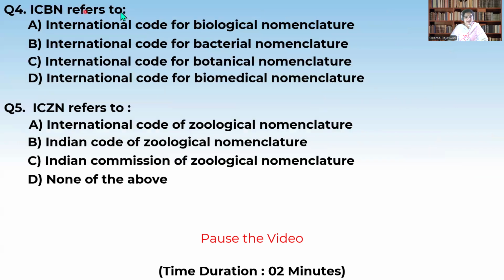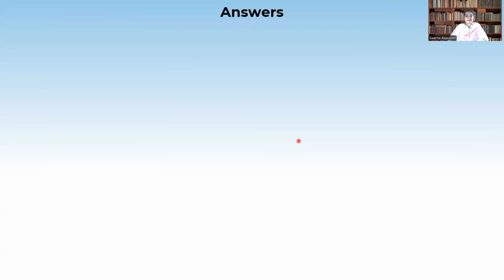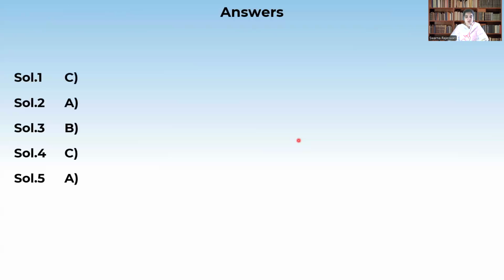Now, ICBN refers to the International Code for Botanical Nomenclature, where all the plants are given standard names in accordance with ICBN. Now, ICZN refers to the International Code of Zoological Nomenclature. It is the organization which gives the standard names to each and every animal, and we will be following it. So it is the International Code of Zoological Nomenclature. So this is about some of the questions which we have discussed in our previous topics.